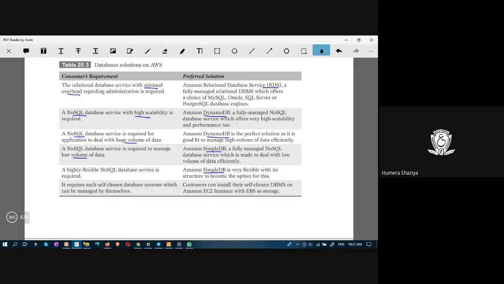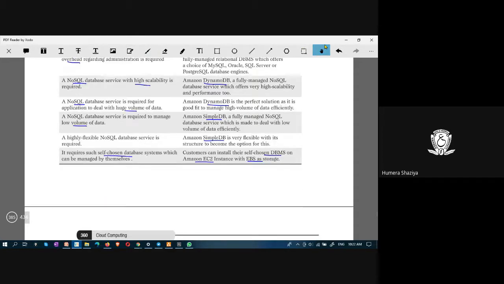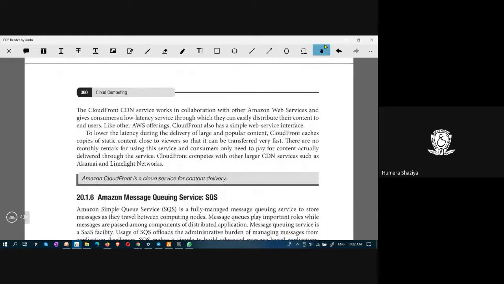If the consumer requires self-chosen database systems, in that case the consumer has to install their self-chosen DBMS on an Amazon EC2 instance with EBS as storage. Elastic Block Store is there, no? Okay, that was about databases.